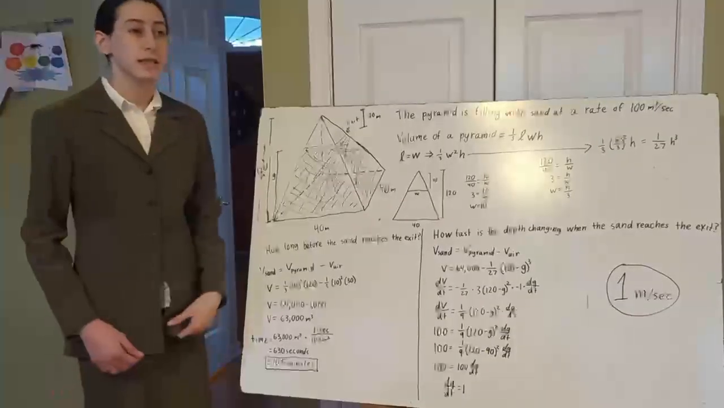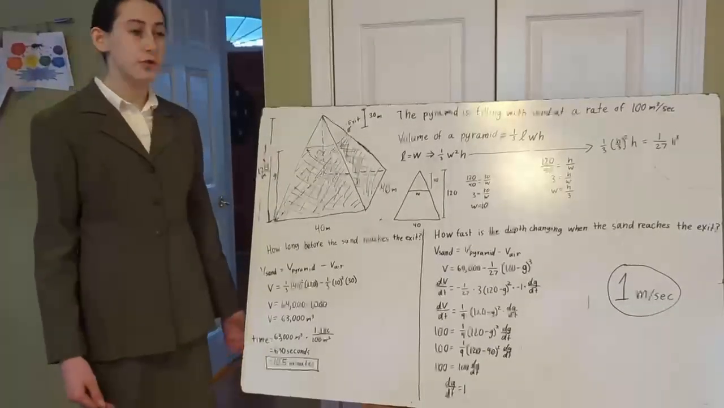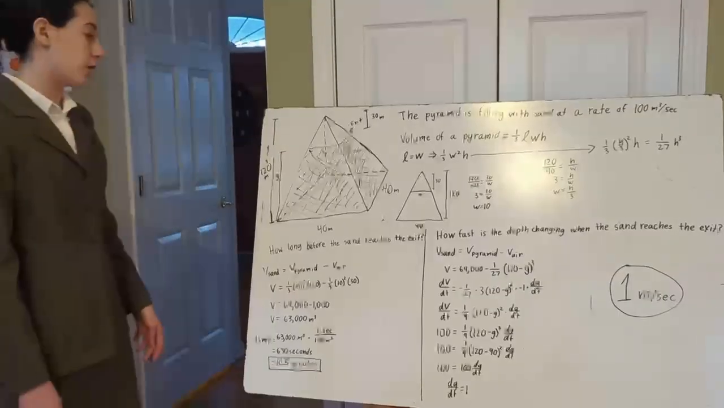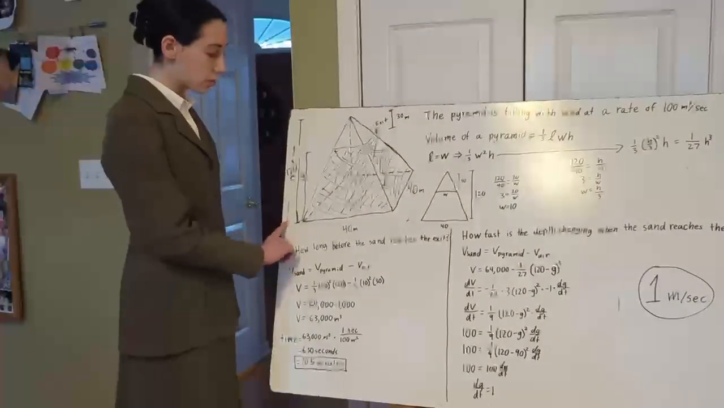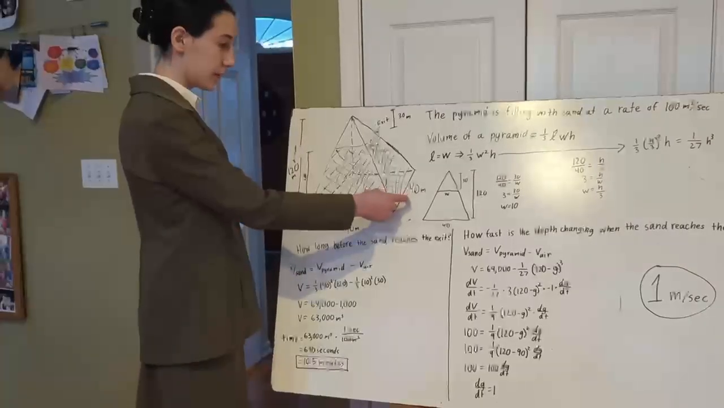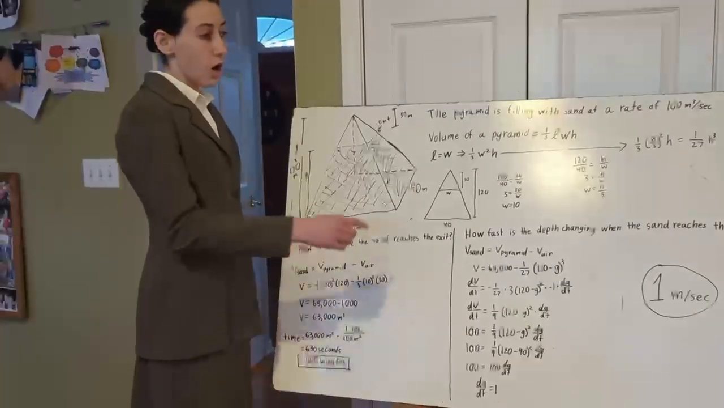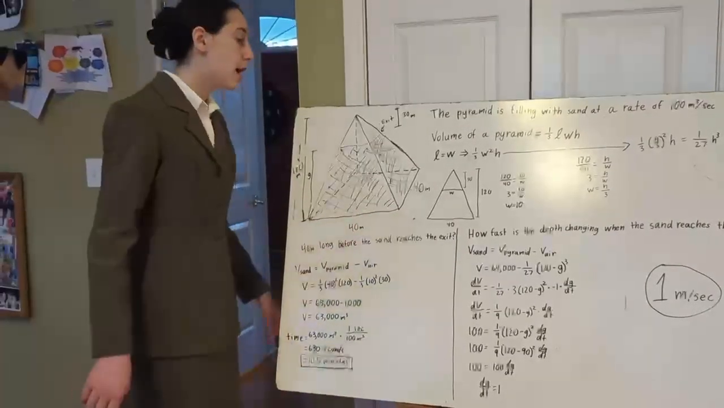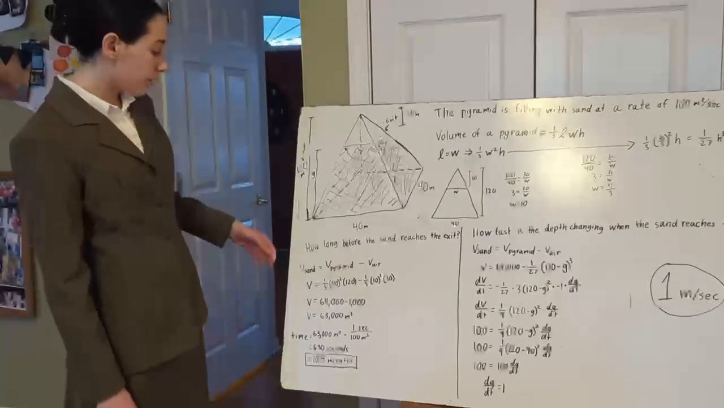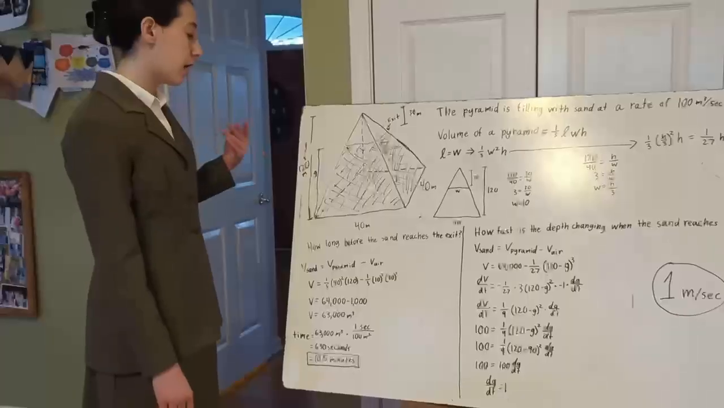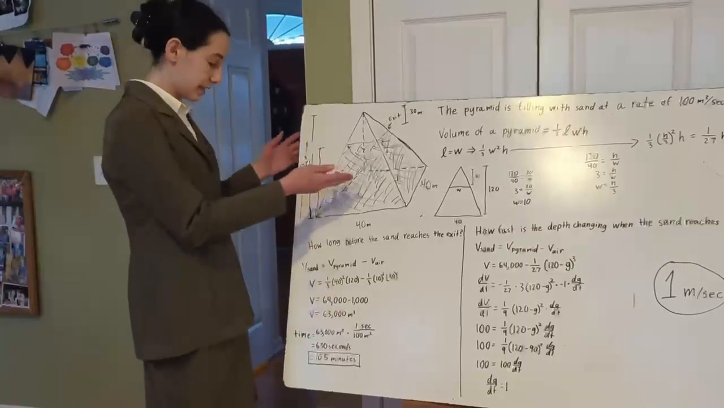Your Honor, the defense has claimed that the pyramid was filling with sand too fast for the robbers to escape. This is false. We know that the height of the pyramid is 120 meters, and it has a square base that is 40 meters by 40 meters, and is filling with sand at a rate of 100 cubic meters per second. Additionally, we know that there's an exit 30 meters from the top of the pyramid. So first, we will find how long it would be before the sand reached the exit.